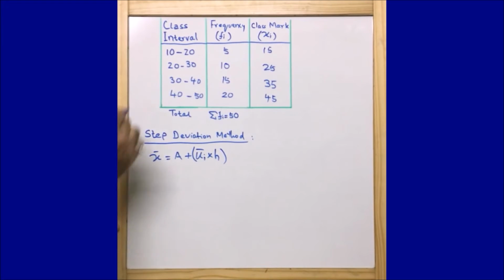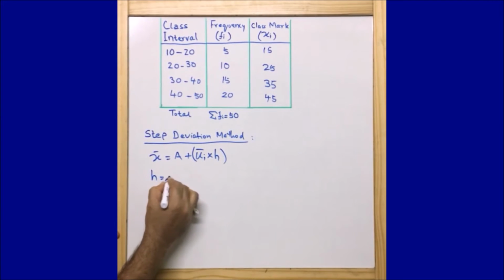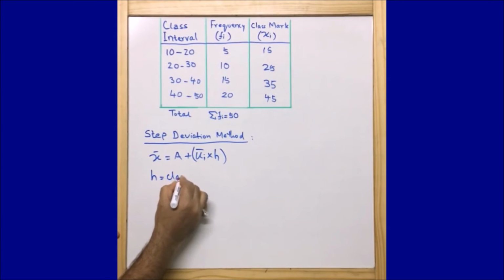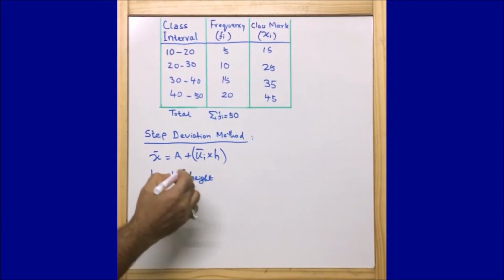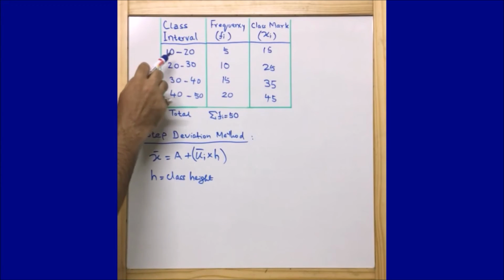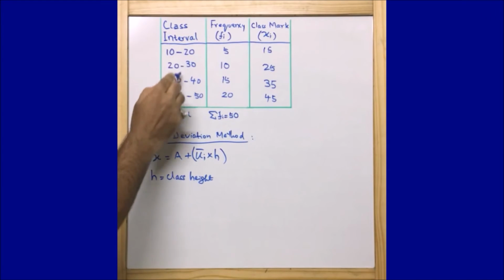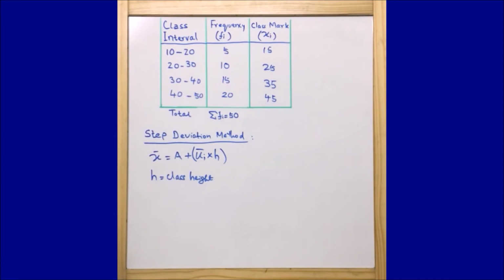Now what is h? Here h is the class height or the class interval. Let's see what the class height is from this example. Class height is the difference between the upper limit and the lower limit. Here the class height for all these classes is 10, because 20 minus 10 is 10, 30 minus 20 is 10, 40 minus 30 is 10. So that is h.